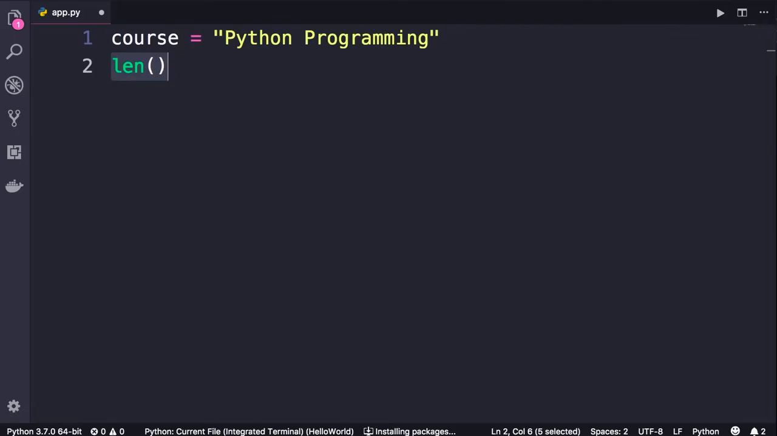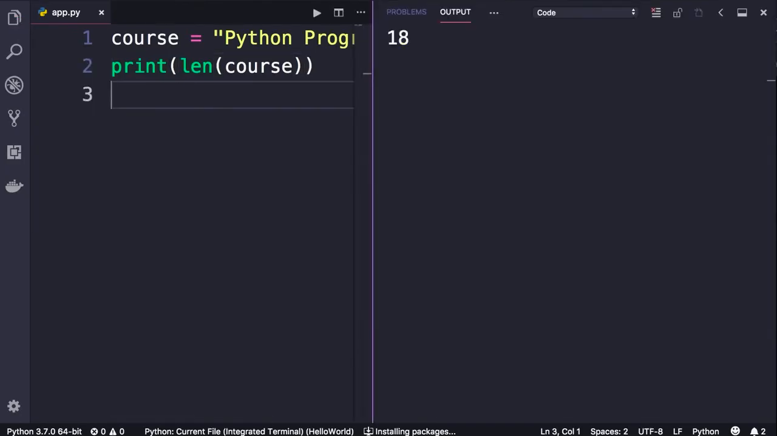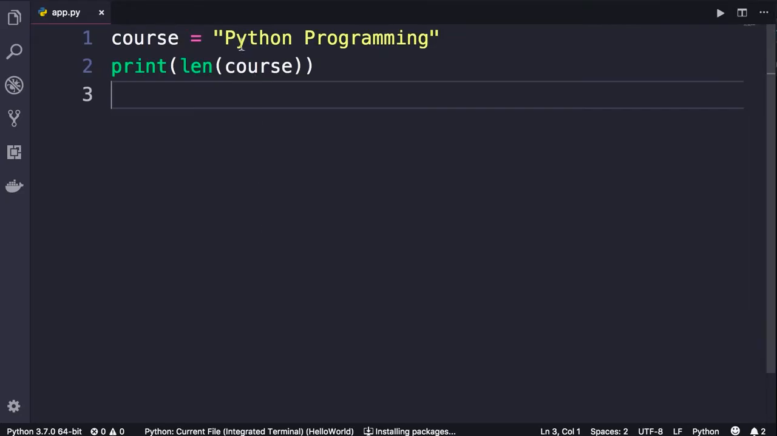Now, some functions take additional data, which we refer to as arguments. These arguments are inputs to these functions. This len function takes an input or an argument. Here we pass our course variable, and this will return the number of characters in this string. So let's print that and see what we get. Run the program. We get 18 because we have 18 characters here.